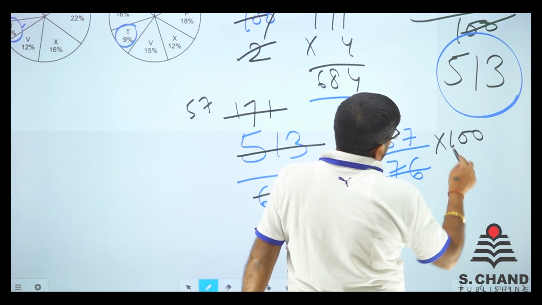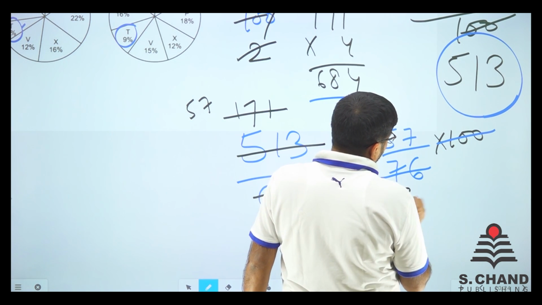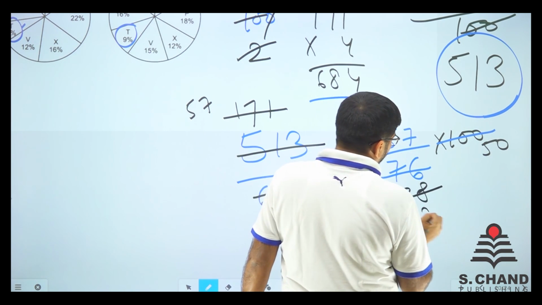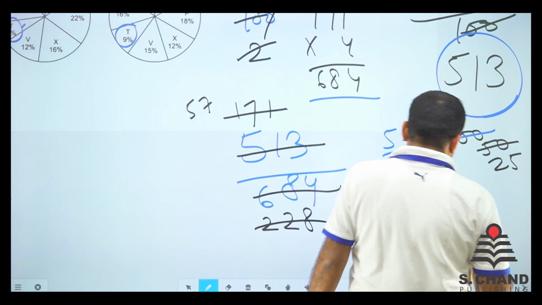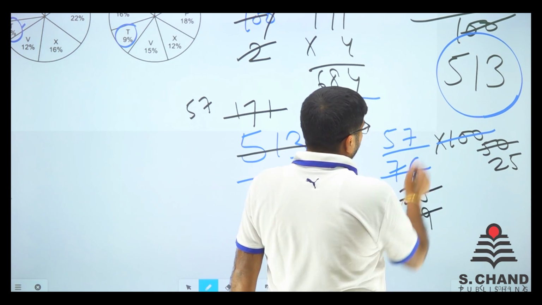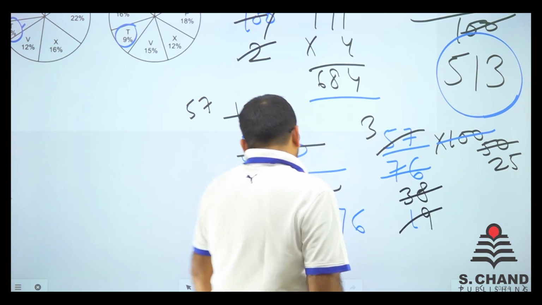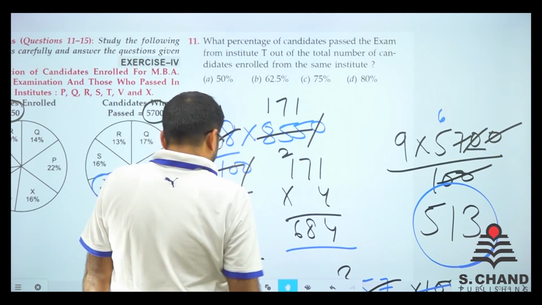So what we'll do is just cancel out once more. So it is like 38 here and 50 here. We'll write 19 here. We'll write 25 here. Right? 19, that is 3 times. So 3 into 25. I guess 75% is the right answer. Is there any option like 75%?